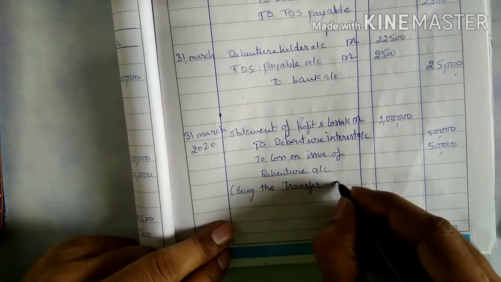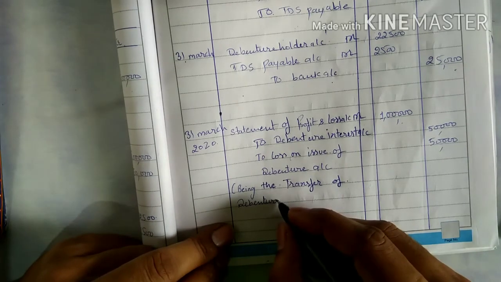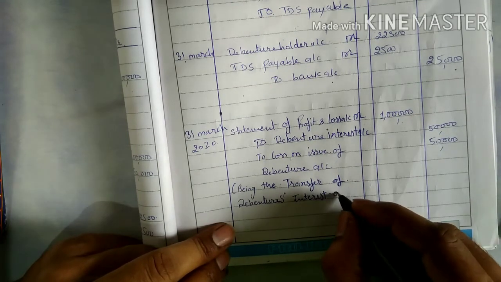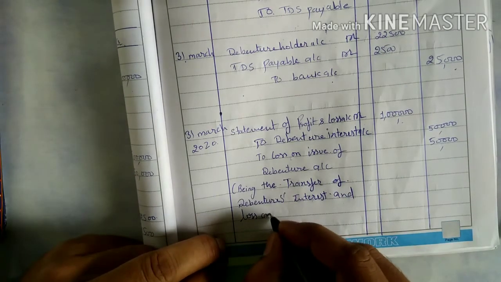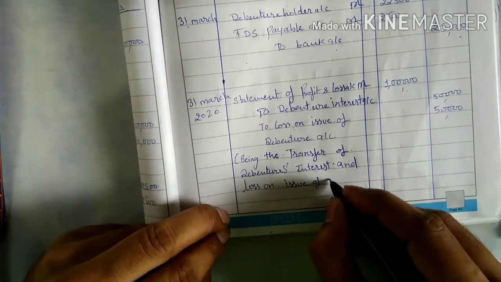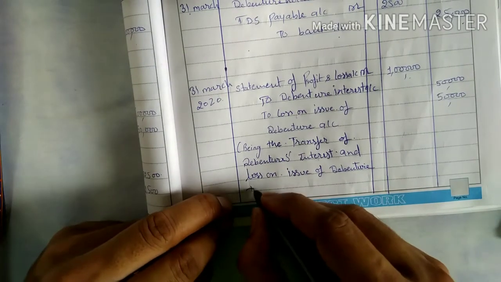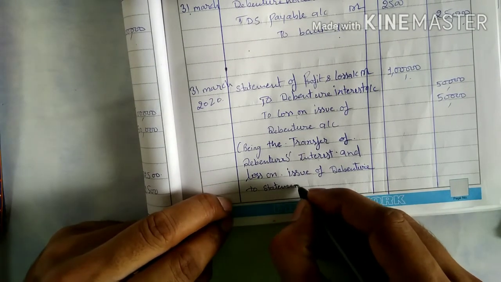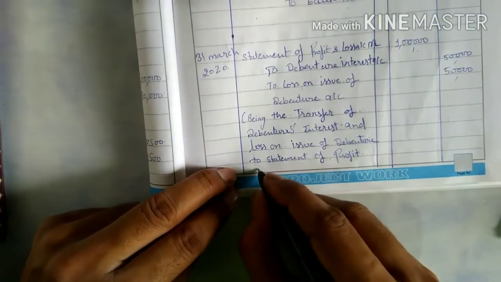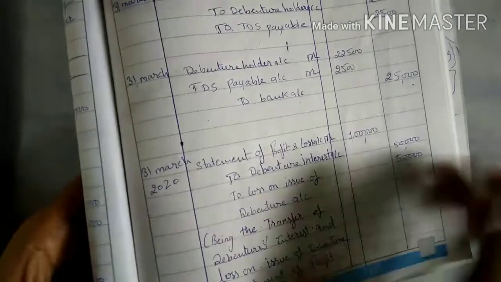transfer of debenture interest and loss on issue of debenture to statement of profit and loss. So in that way we have completed the question.